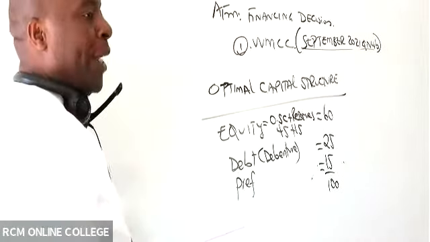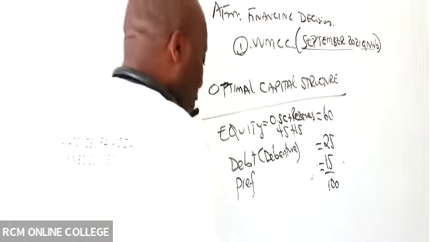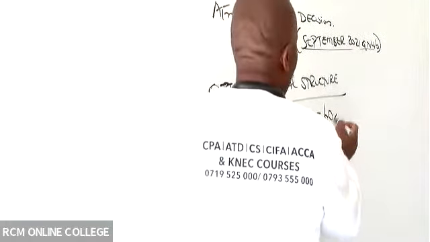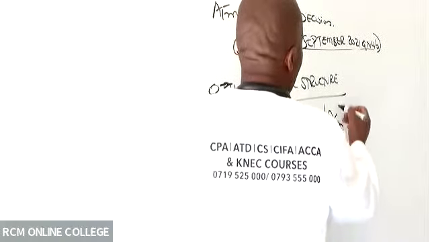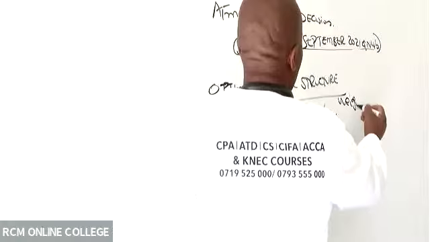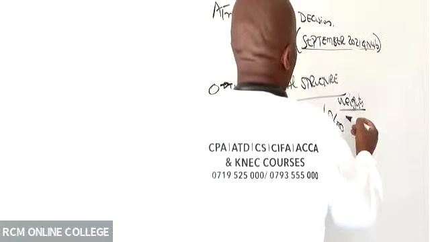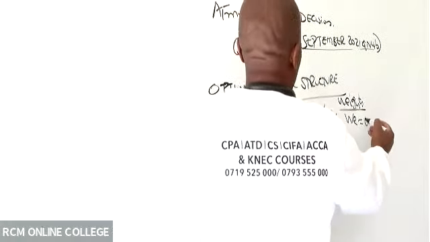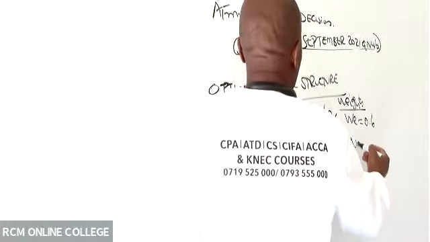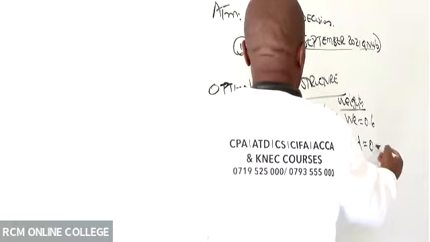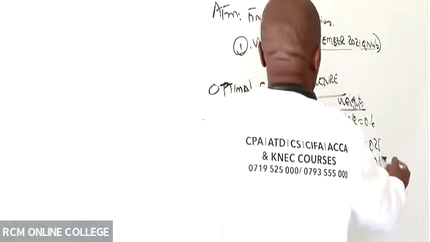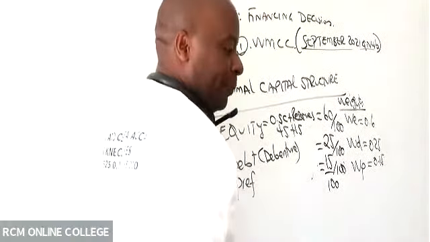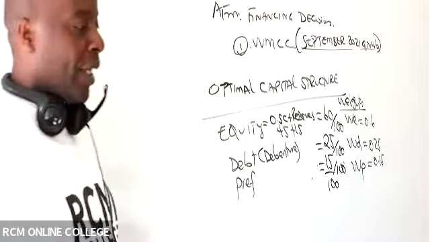So in form of weights, because I'm interested in the weights, this will be divided by 100, divided by 100, divided by 100. So these are the weights, my good students. We have weight of equity, 0.6. We have weight of debt, 0.25. We have weight of preference, which will be 0.15, like that.